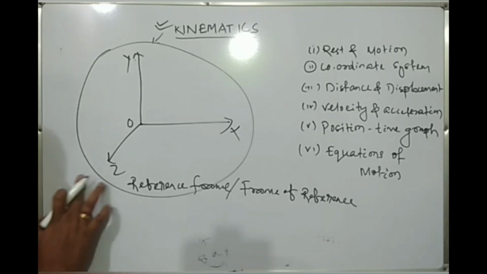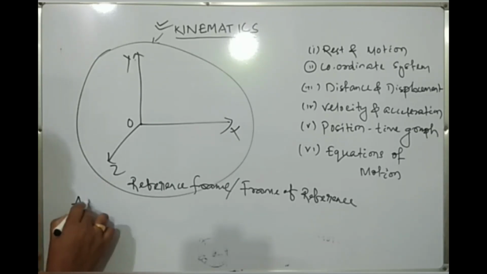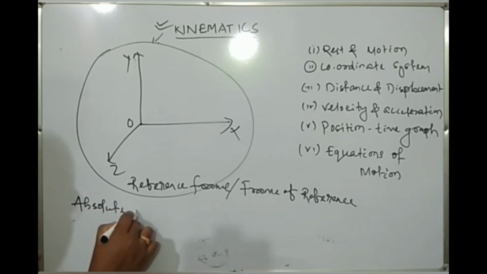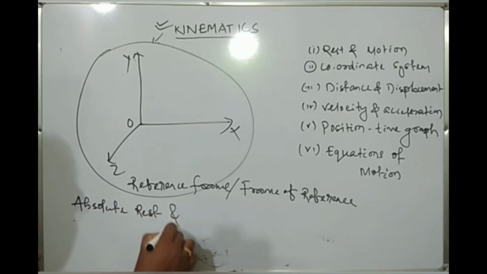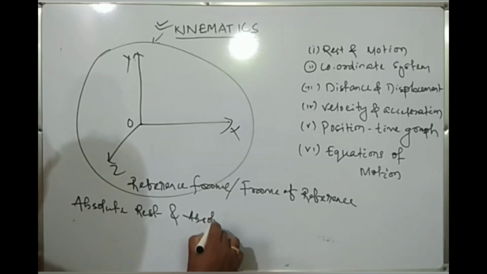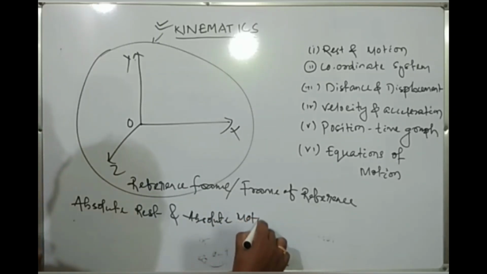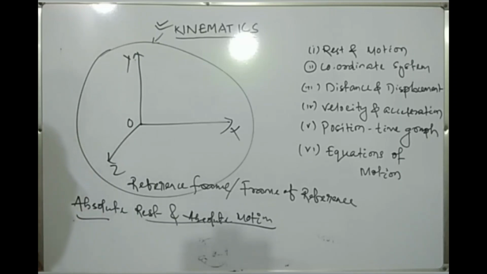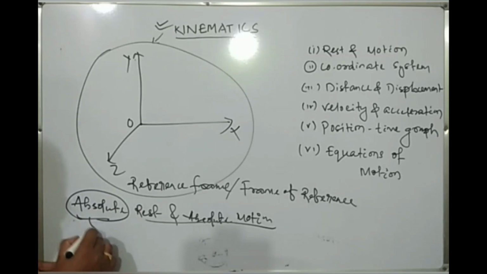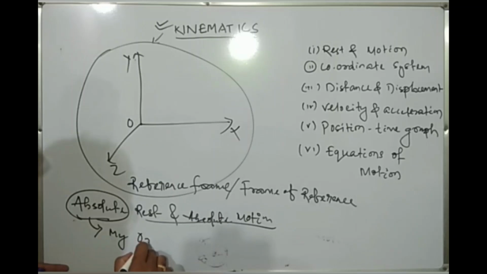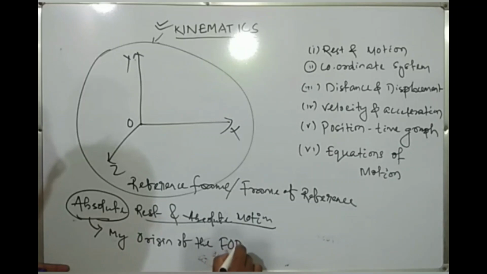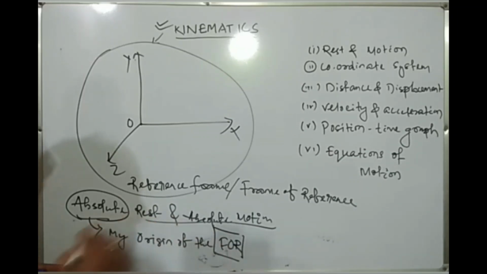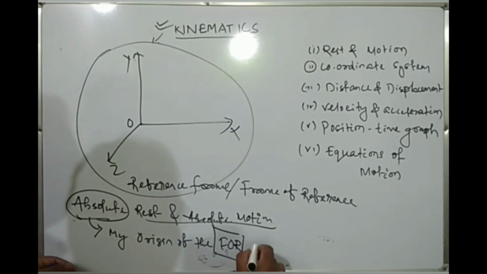Now up to here I think it is clear. Now let us see what absolute rest and absolute motion are. Absolute rest and absolute motion mean that my reference system, the origin of the frame of reference, is fixed.